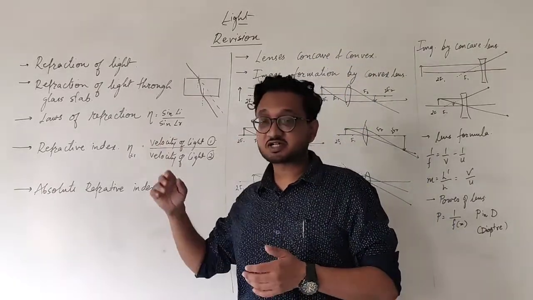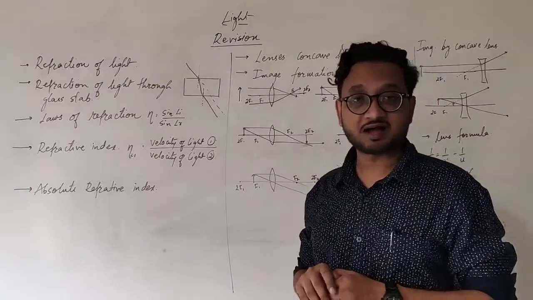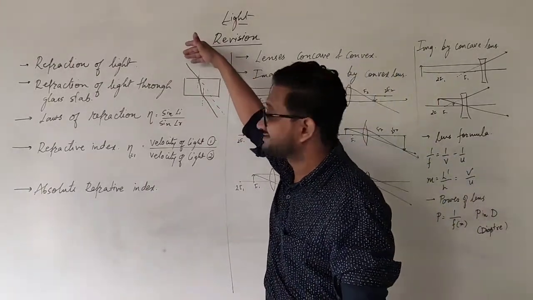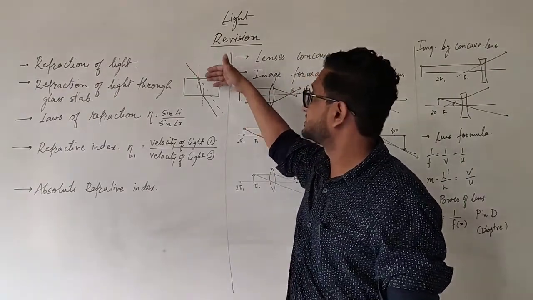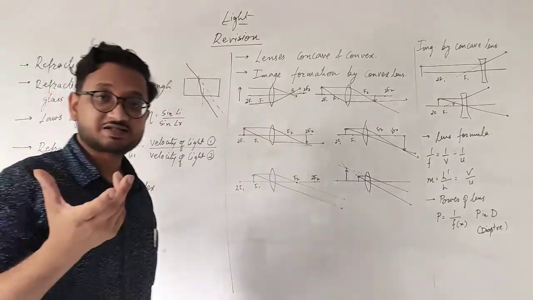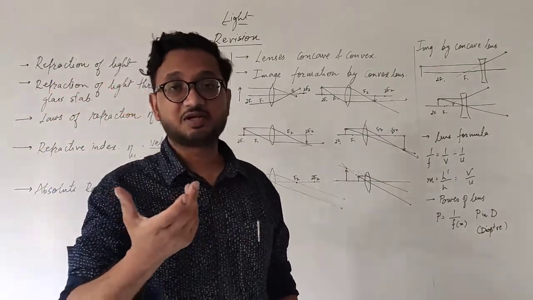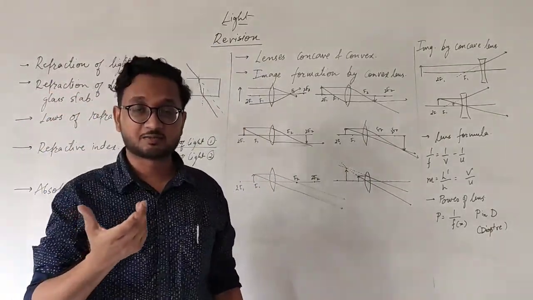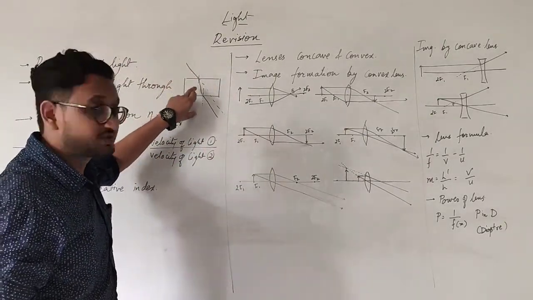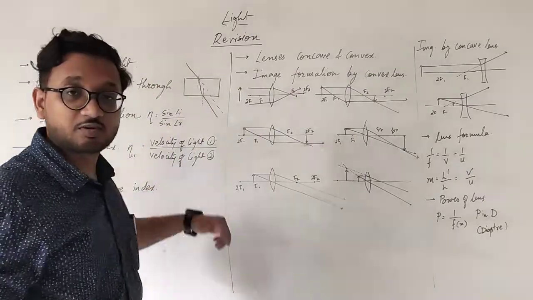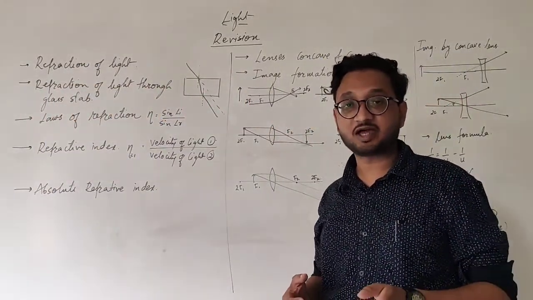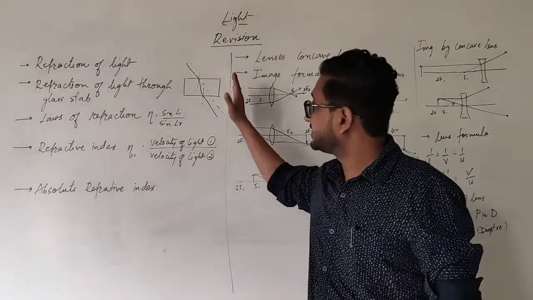The second thing that we studied is refraction through a glass slab, and this activity was quite simple. The ray of light is in air, and when it enters into the glass slab, it bends towards the normal because a glass slab is a transparent medium, but it is a solid medium. So when it enters from air to solids, it bends towards the normal because the density of the glass slab is much more, because it is a solid compared to air or gases.